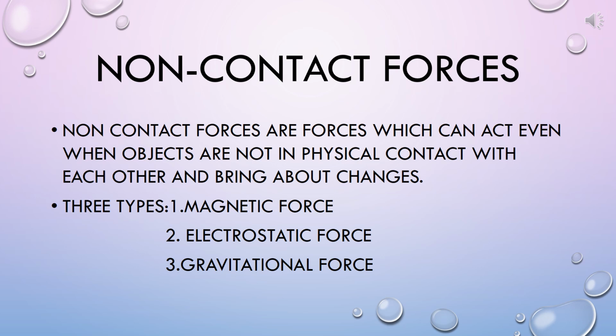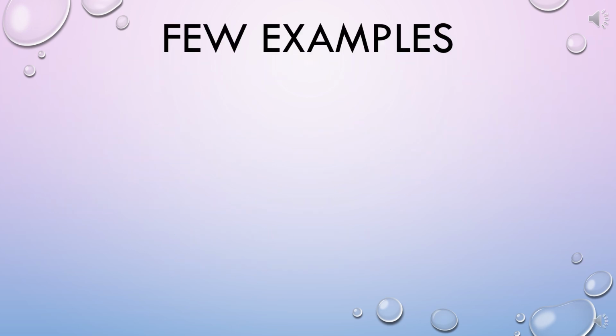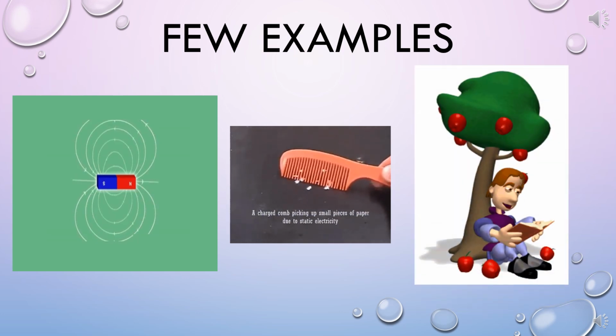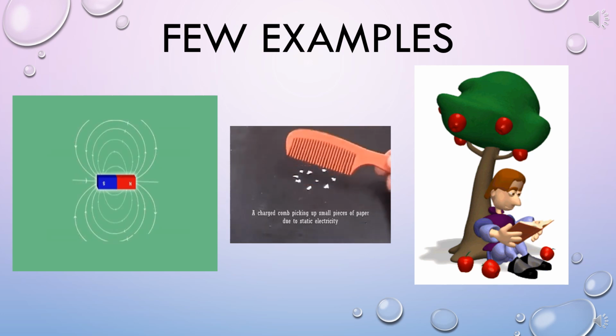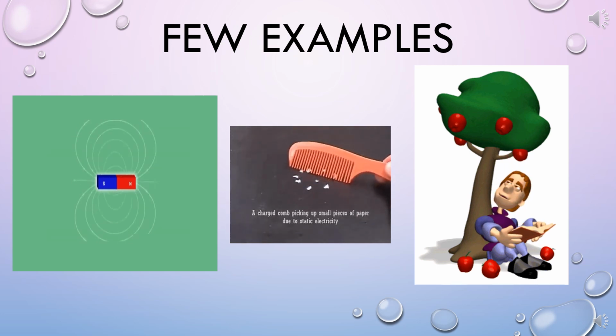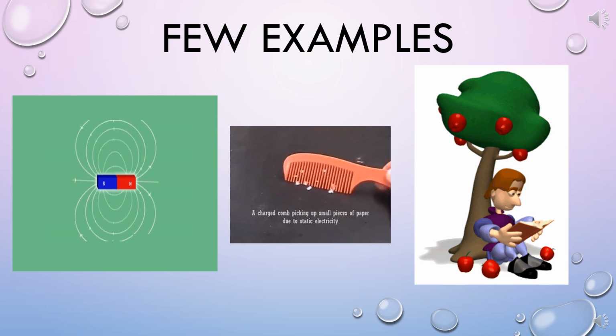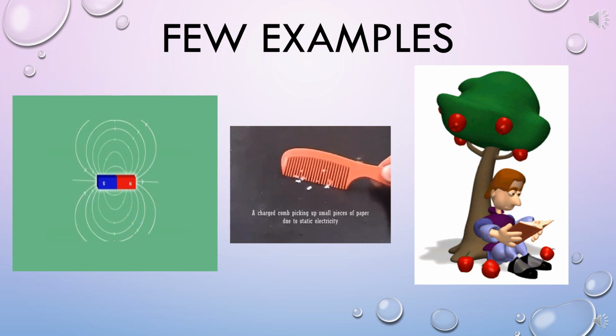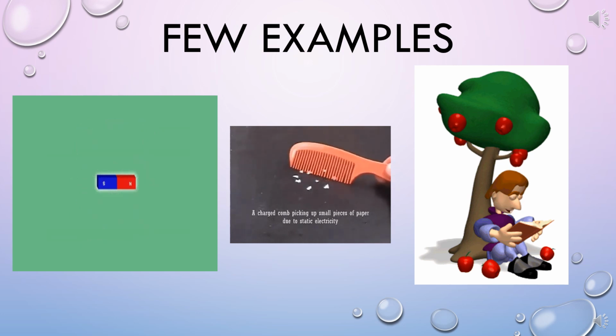As its name suggests, non-contact force means there is no need for two objects to be in contact. Such types of forces are magnetic force, electrostatic force and gravitational force. Here we will understand each type of force with the help of these examples. The first one is magnetic force. Can you see a magnet? This is a bar magnet, and when we move it near any iron object, it will attract that object.